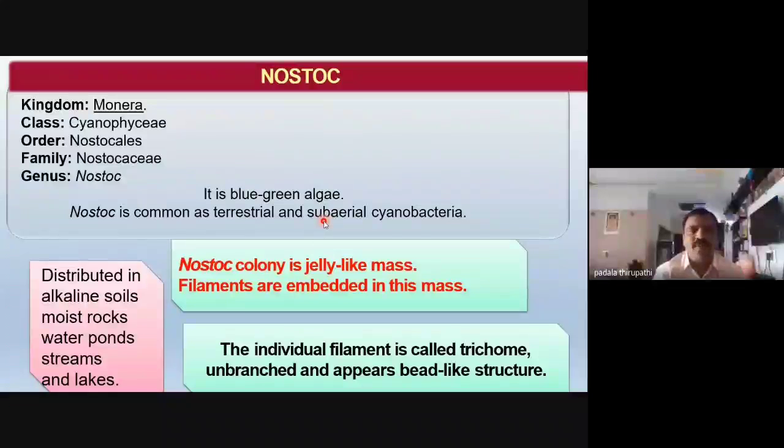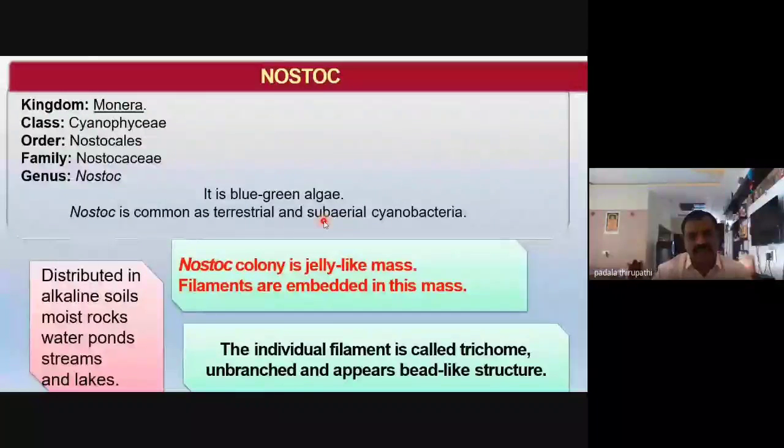Nostoc is able to grow even in subaerial environments, but it is widely distributed in alkaline soils, moist rocks, water points, streams and lakes, even stagnant water.